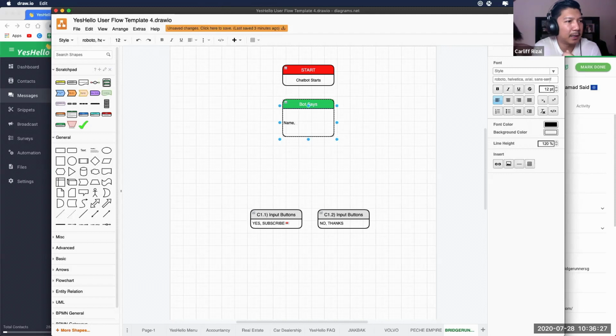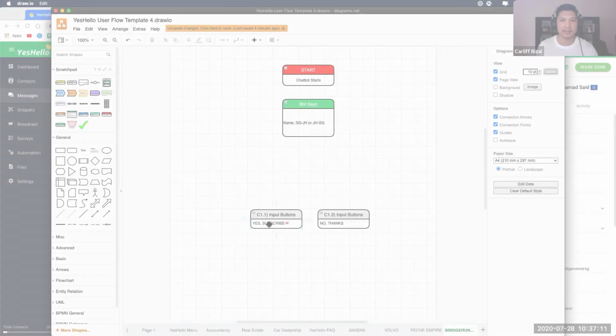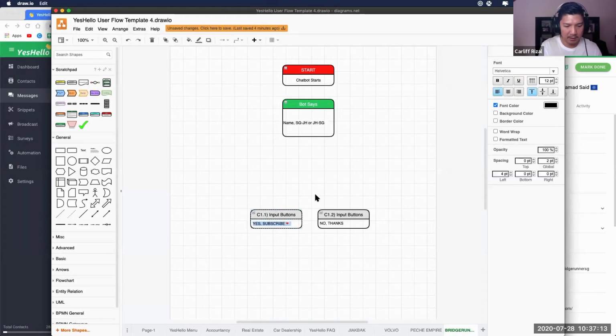So I'm coming. Hi, Bridge Runner. I'm interested in your service. Yeah. So cool. Can I have your name and what type of service are you interested in? Is it from Singapore to Johor or Johor to Singapore? Okay, great. That's a good one. Let's start. All right. Okay. So first we need to know whether they want Singapore to Johor or Johor to Singapore, right? Right, yeah. So that's the first thing that we need. Here, the answer would be Singapore to Johor, and then over here is Johor to Singapore.